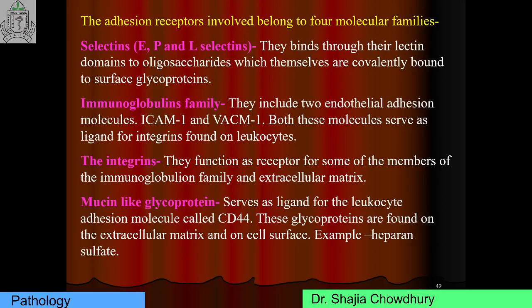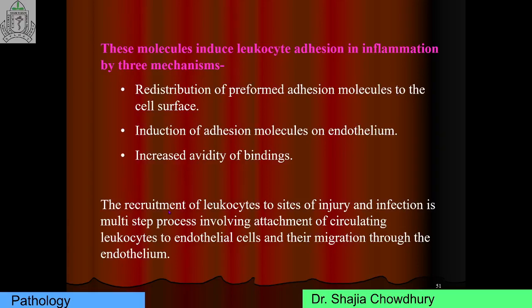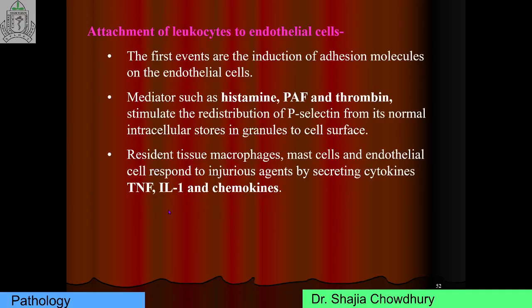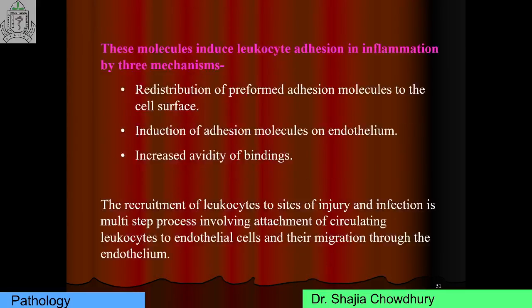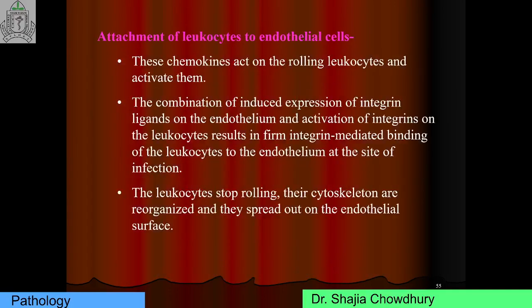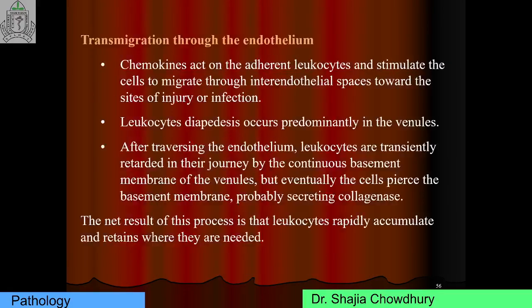These are the adhesion molecule receptors: P-selectin, E-selectin, L-selectin, immunoglobulin family, integrin, and mucin-like glycoprotein. And these are the mechanisms of adhesion and transmigration.